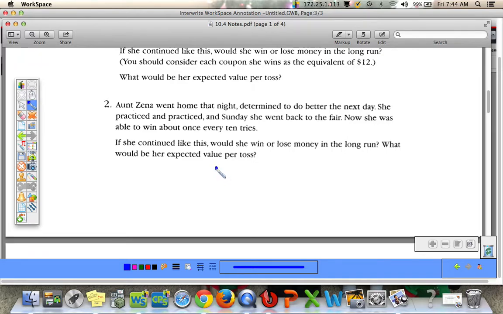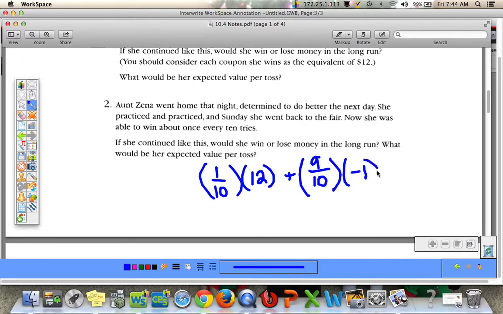So again, she's now winning 1 out of every 10, and she'll win that $12 dinner coupon. So 1 out of every 10 times 12. But she still loses 9 out of every 10 times, and again she's still paying $1. So if you calculate that, in the long run she's actually going to come out ahead about 30 cents per toss. So again, in the long run, if she took all her winnings and earnings and divided by how many times she played, it would average to about 30 cents per toss.